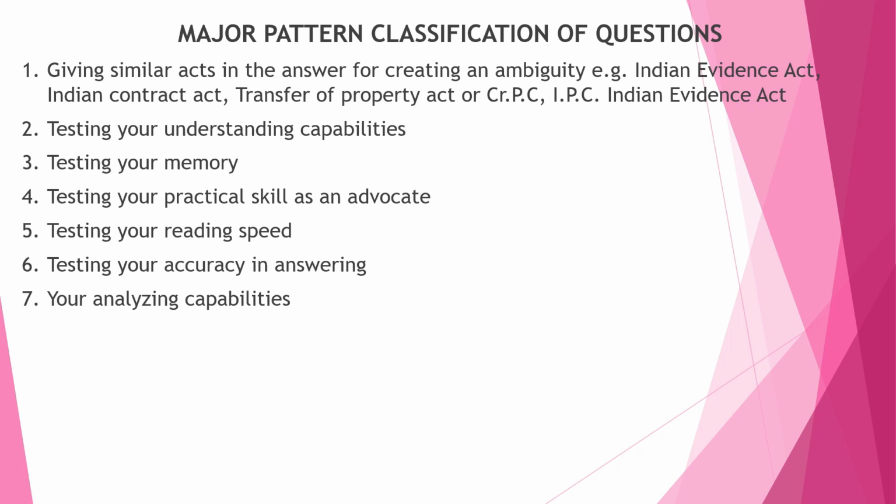So this creates an ambiguity or confusion in your mind as to which act this question falls under. They'll try to confuse you by giving such questions. So you need to be sure that this question falls under Indian Evidence Act or Indian Contract Act or Transfer of Property Act. The reason why I'm saying this is many of these acts are interconnected, so this could create a confusion in your mind.